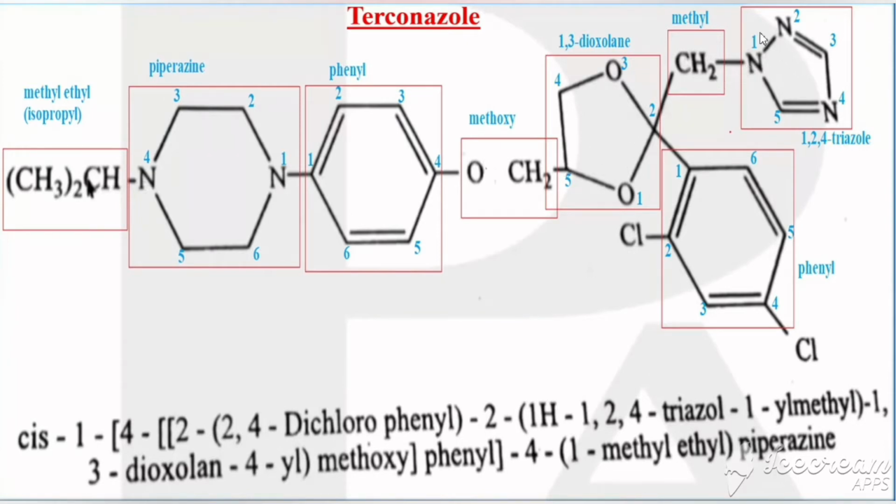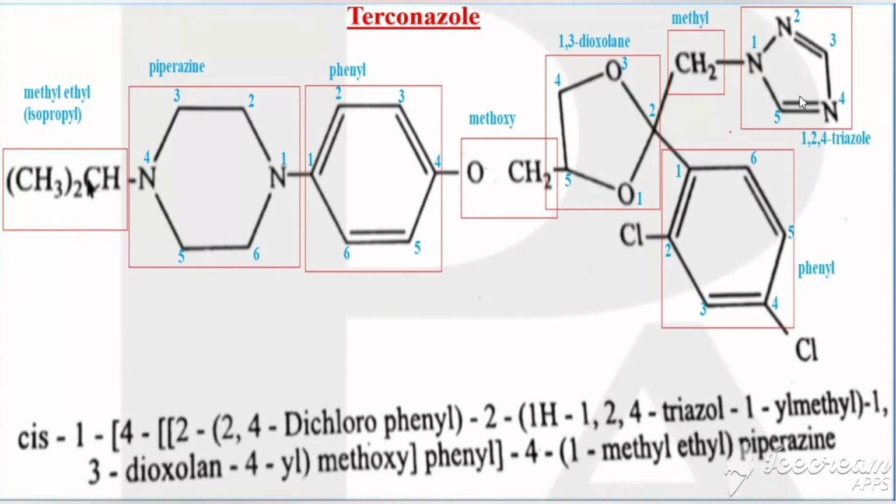The third one is what is the azole present in ketoconazole? That is imidazole. Whereas here we have 1,2,4-triazole. So that is the difference. So what are the differences between ketoconazole and terconazole? Everything is same with 3 differences. One is fourth position of piperazine is connected with isopropyl, whereas ketoconazole is having acetyl. Second one is this methoxy group is connected with 1,3-dioxolane, but fourth position of that dioxolane is connected with the methoxy carbon for ketoconazole, whereas for terconazole that is fifth position of that ring. Fifth position of 1,3-dioxolane is connected with the methoxy carbon.